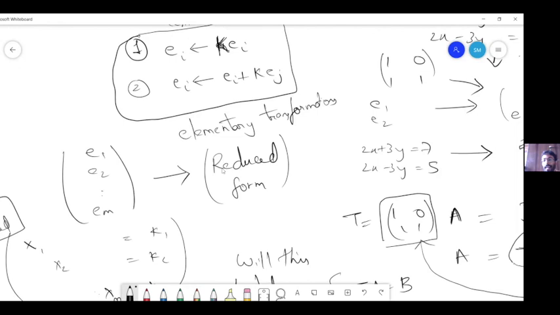And if you are able to reduce it, what have we achieved? What will we achieve? To solve the system. Exactly, right? We'll get a solution directly, and also the solution space.